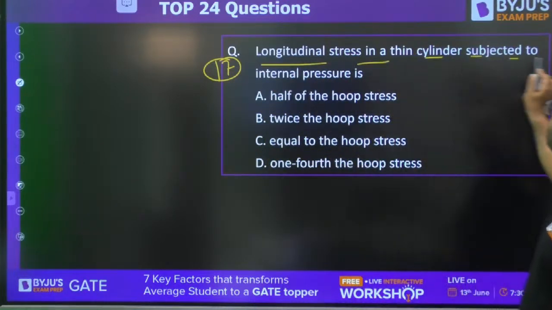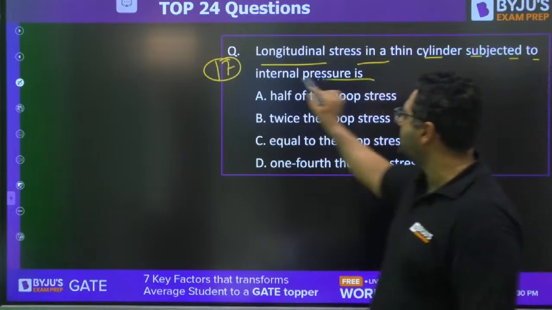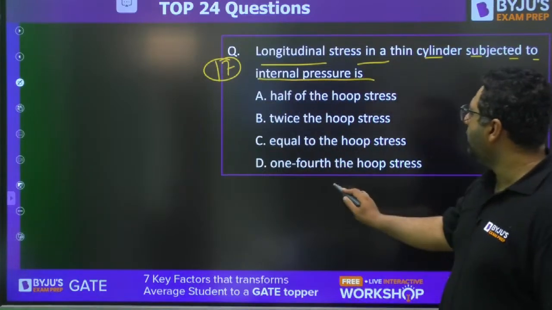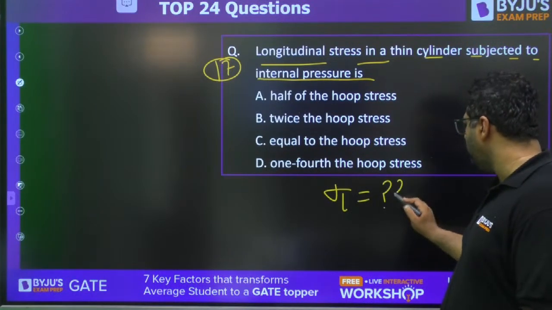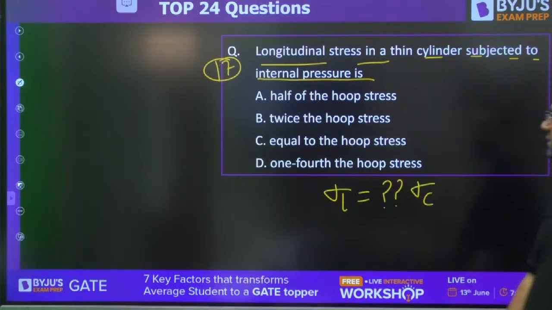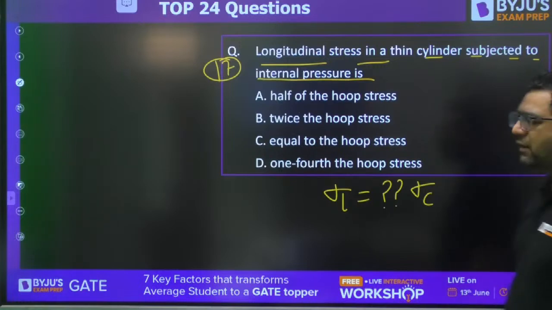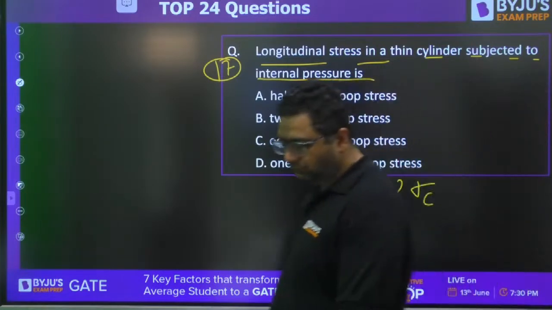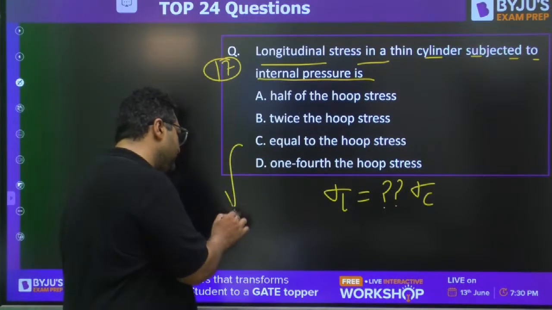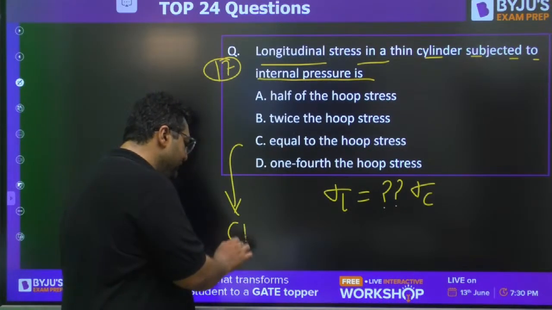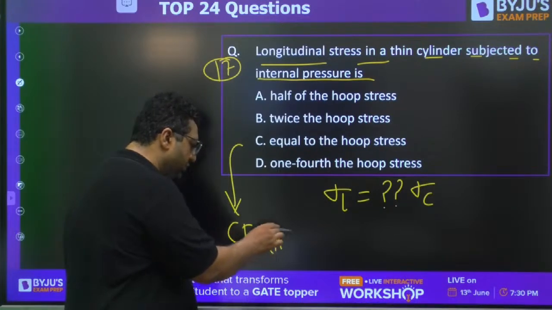Moving to question number 17. Longitudinal stress in a thin cylinder subjected to internal pressure is how many times the circumferential stress? Very easy question. This is a question which was asked in civil engineering GATE as well for 1 mark.